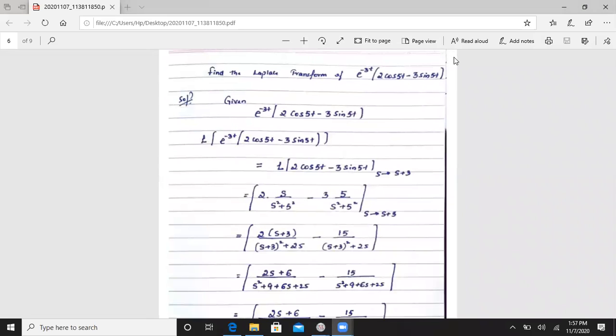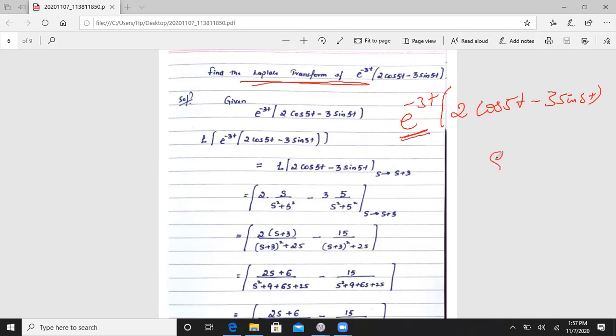Next we will go for one more problem. Find the Laplace transformation of e to the power minus 3t into 2 cos 5t minus 3 sin 5t. Okay. This is also same function. Instead of writing this, we will write s tends to s minus of minus 3. That is s plus 3. Okay. So we will solve here the Laplace transformation of e to the power minus 3t into 2 into cos 5t minus 3 into sin 5t. Okay. Instead of writing this function, we will write outside, that is s tends to s plus 3.